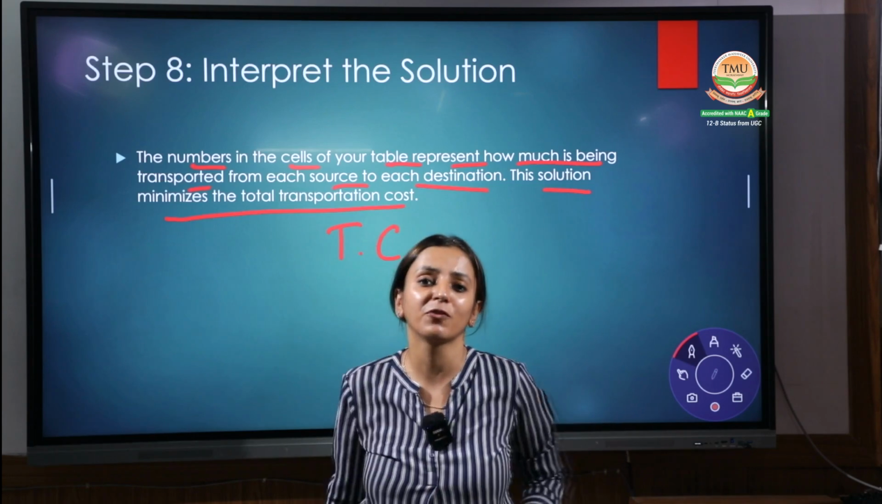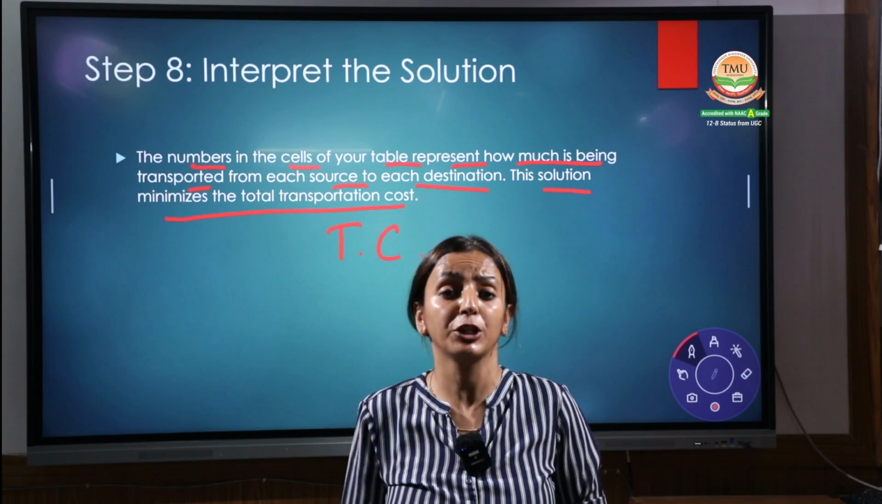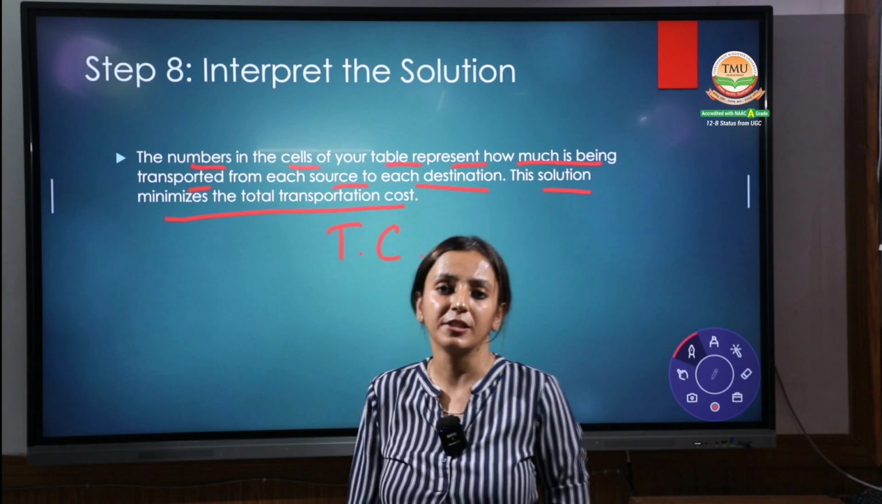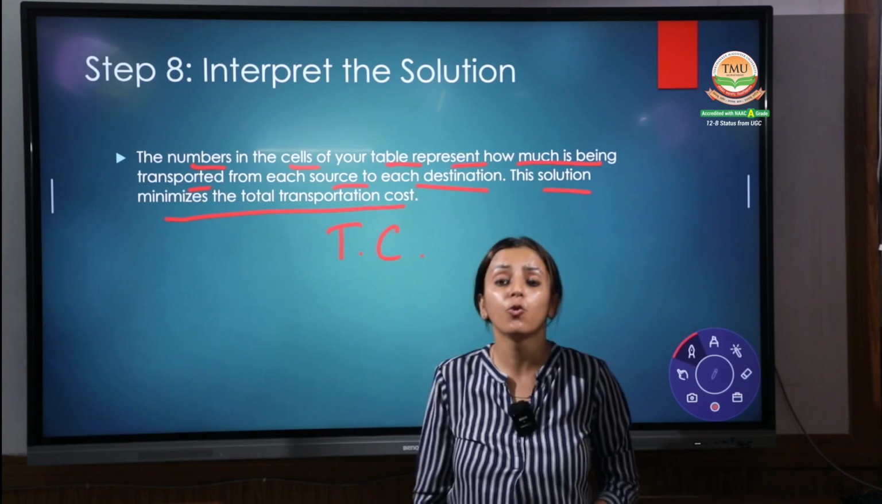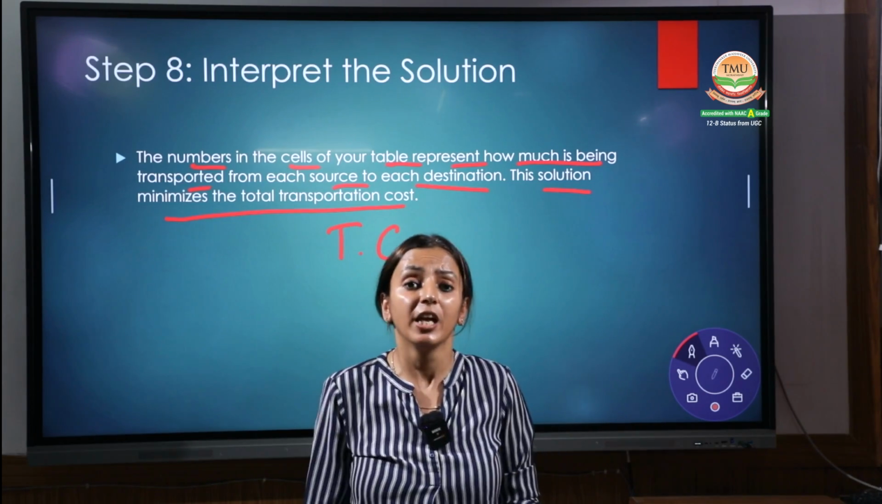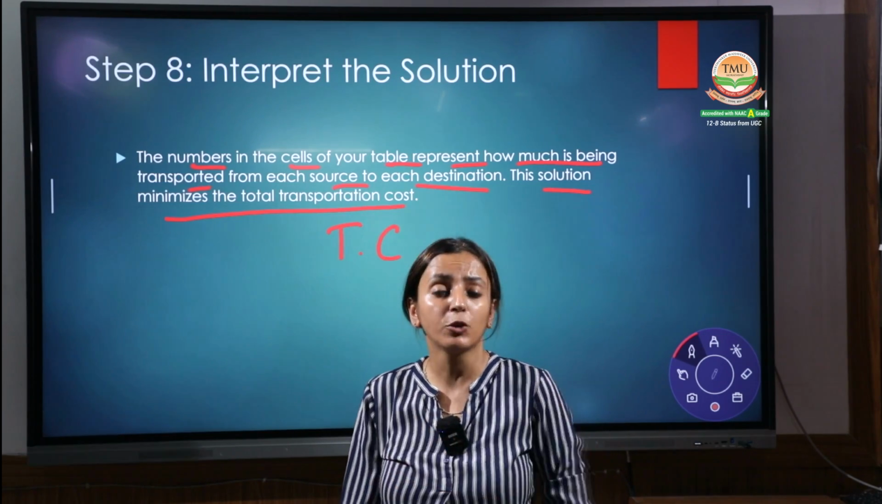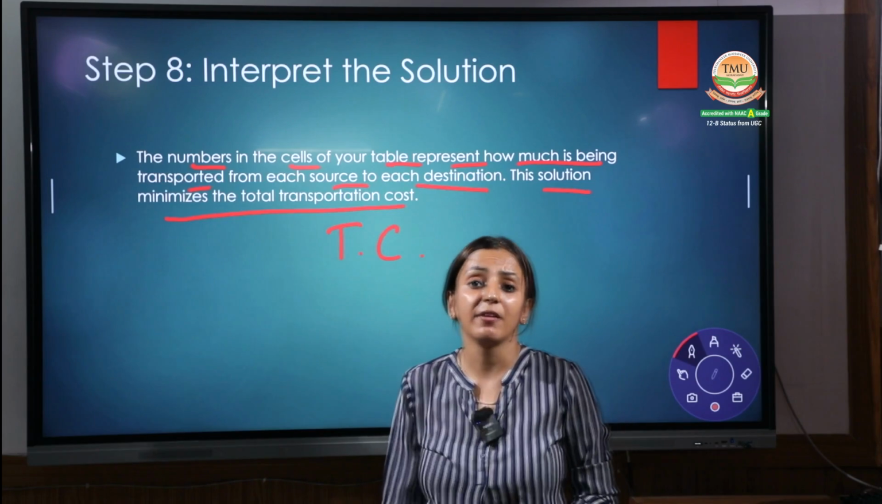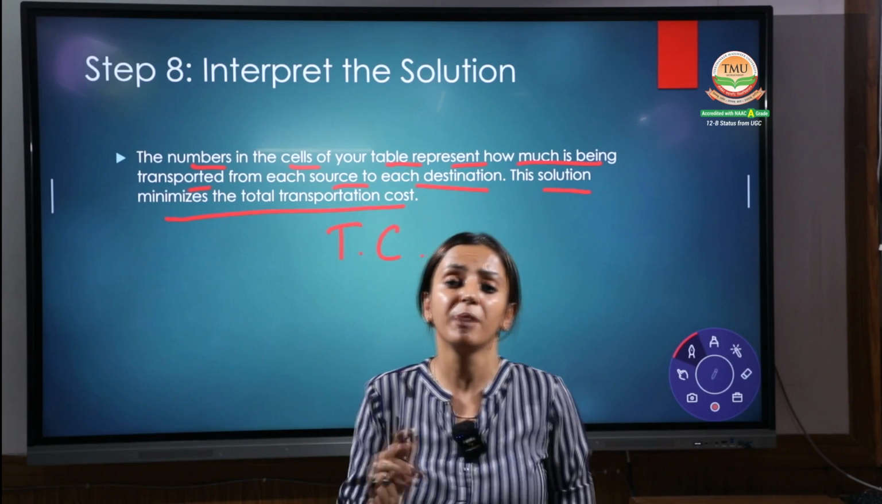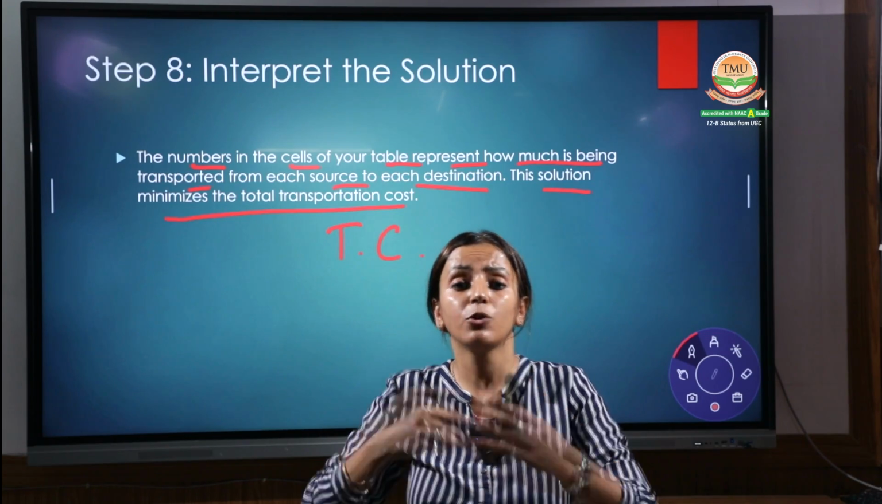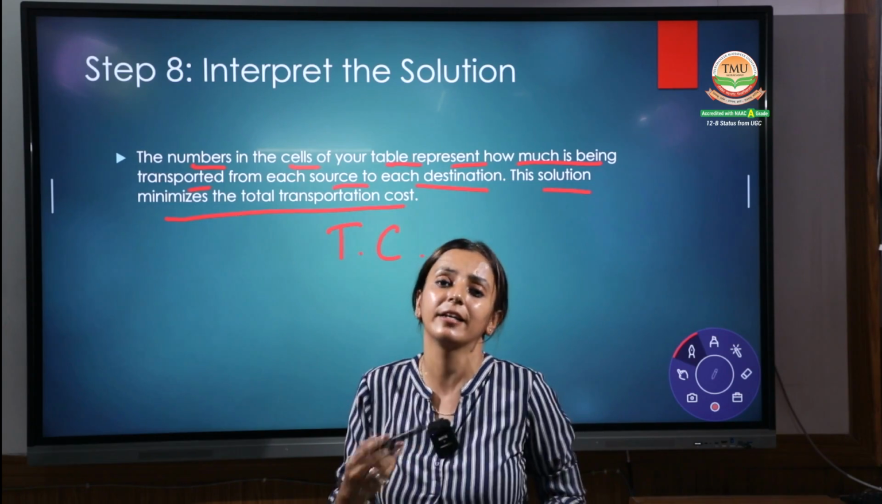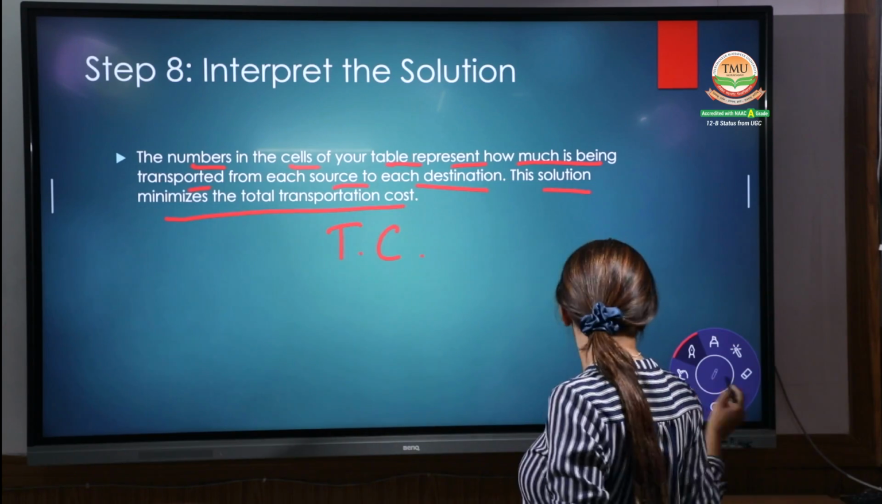The main purpose of the transportation problem dealt with in quantitative techniques for managers is to minimize the transportation cost. If one is able to minimize this transportation cost, they will be able to find the best result. And if you are not able to find this minimum transportation cost, that means you have to follow the next step again and again. Right, this is your step number 8.